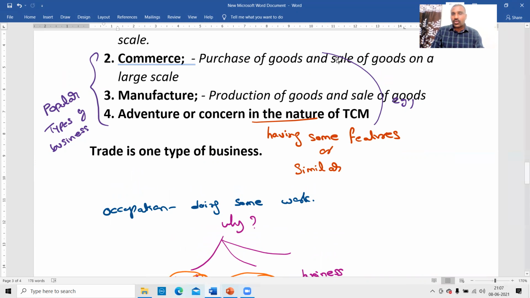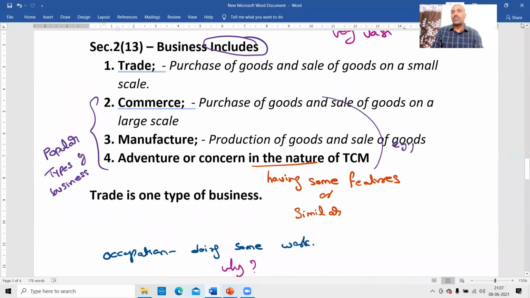So this adventure or concern has some features of the above trade, commerce or manufacture. Not all the features. Adventure has some features of trade, chargeable under that business income. Adventure has some features of commerce, chargeable under this head. Adventure has some features of manufacture, chargeable under this head. This adventure or concern has some features of trade, taxable.